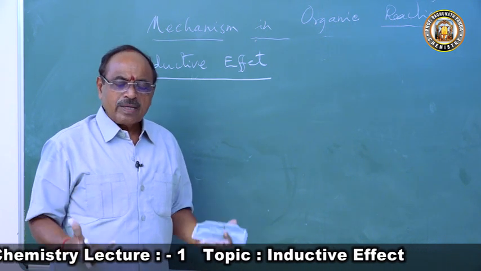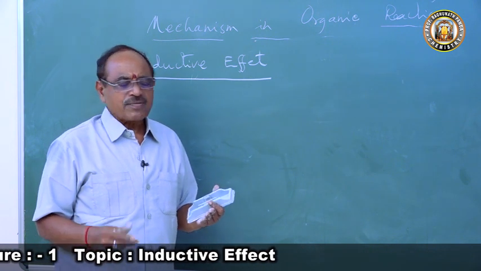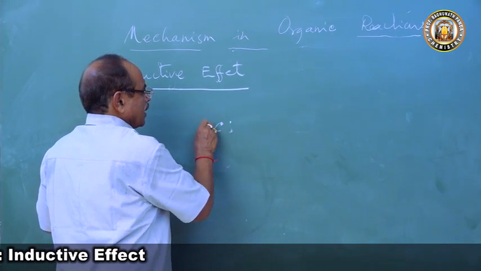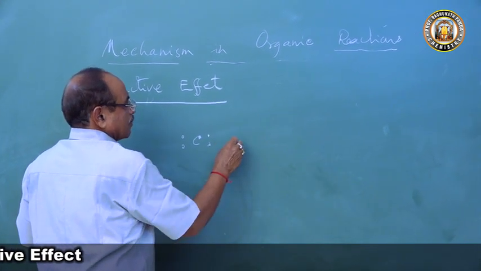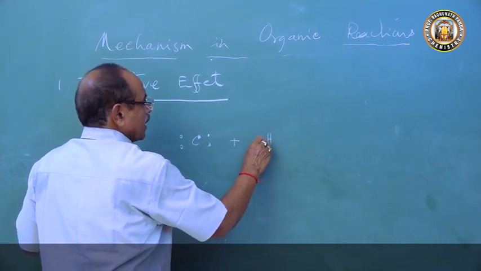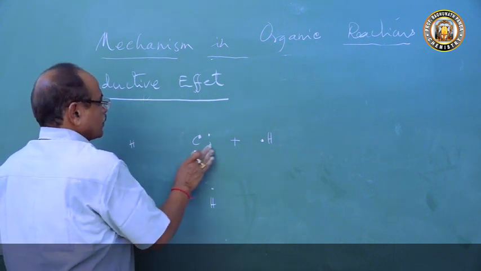So in a covalent molecule, the carbon atom has 4 electrons, and here are 4 hydrogen atoms.